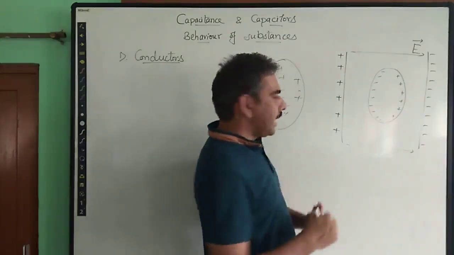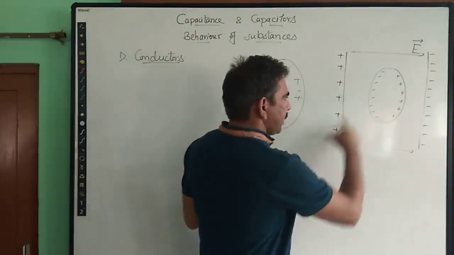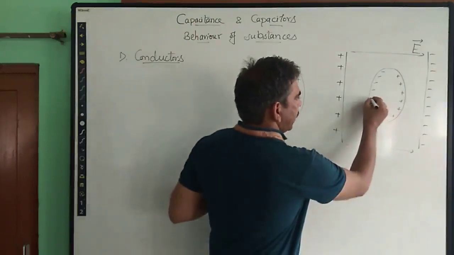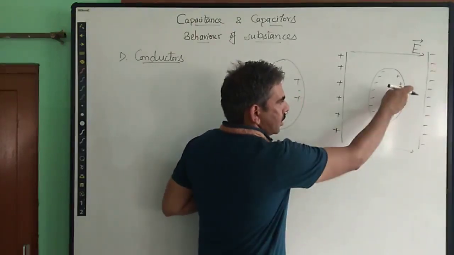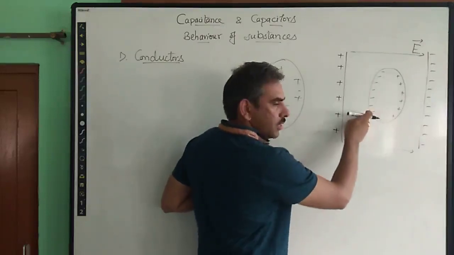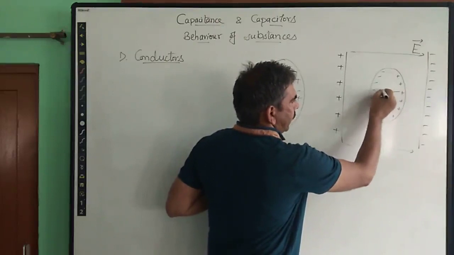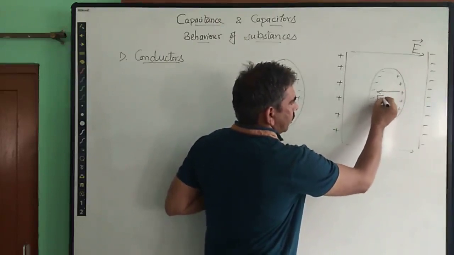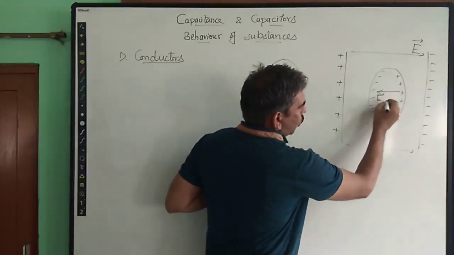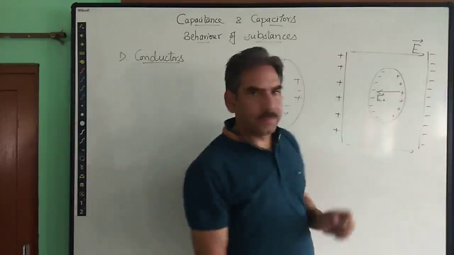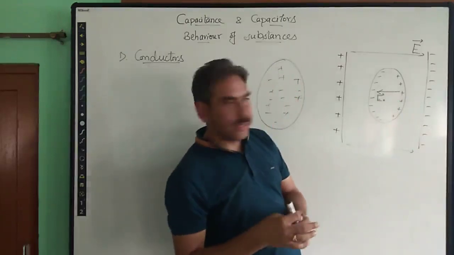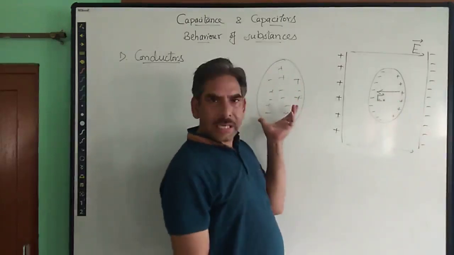So as soon as the equilibrium is achieved, an electric field will be set up, because the two opposite faces of this conductor are now oppositely charged. So there will be some electric field which is induced. I can say this electric field is now induced. Earlier there was no electric field.